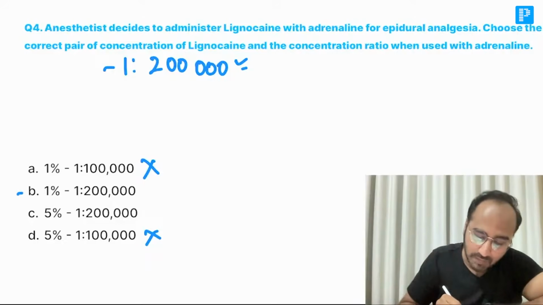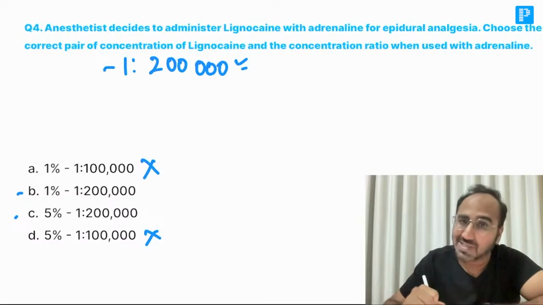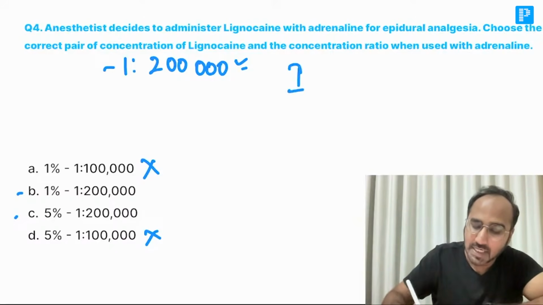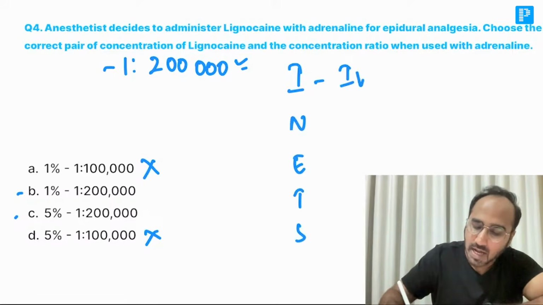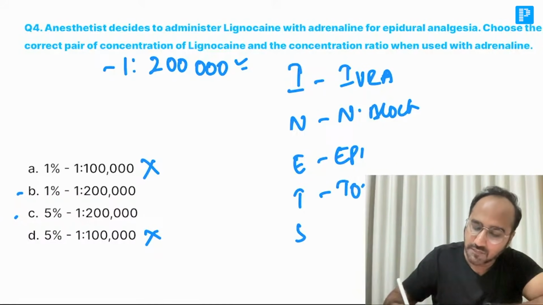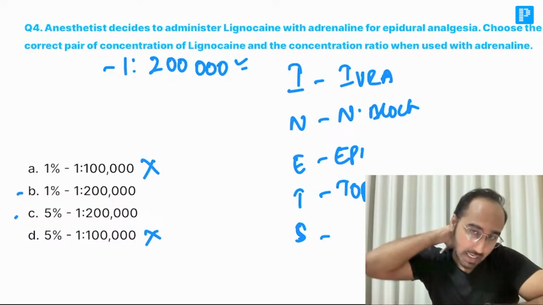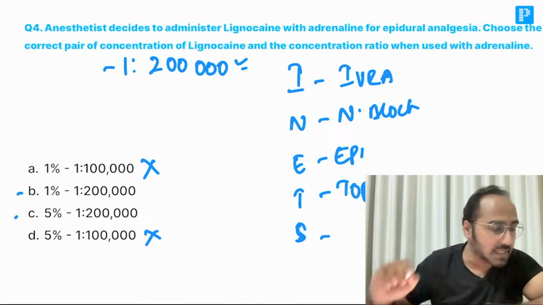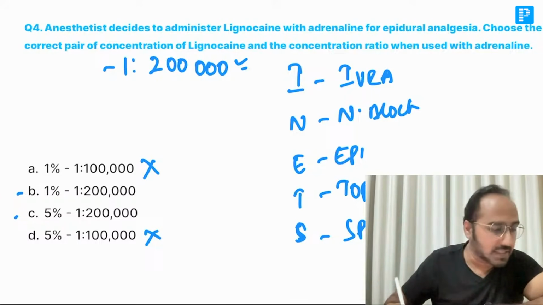Now you are left with options B and C. For that, I gave you the mnemonic, guys, for the concentration of lignocaine used in different anesthesia techniques. The mnemonic was INETS. I stands for IVRA. N stands for nerve blocks. E stands for epidural. T stands for topical. And S stands for spinal anesthesia.